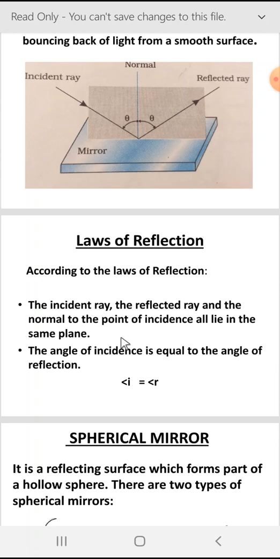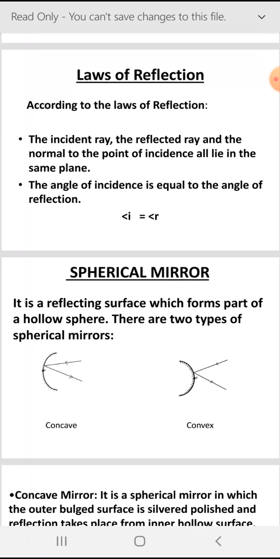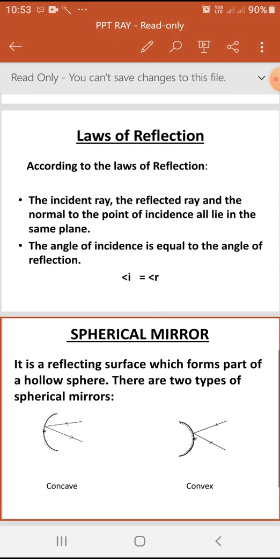Mainly we have two types of mirrors, spherical mirrors and plane mirrors. We have to explain spherical mirrors in this chapter. A spherical mirror is a part of a hollow sphere, and the reflecting part is obtained from a hollow sphere. And we have two types of spherical mirrors.